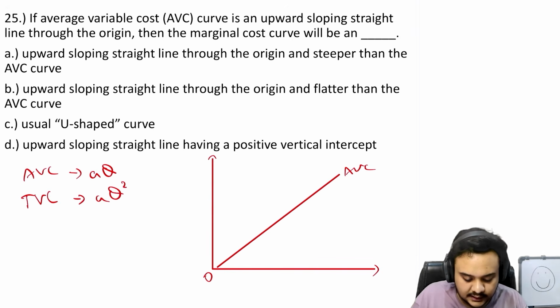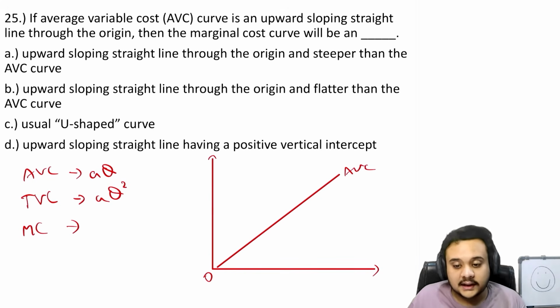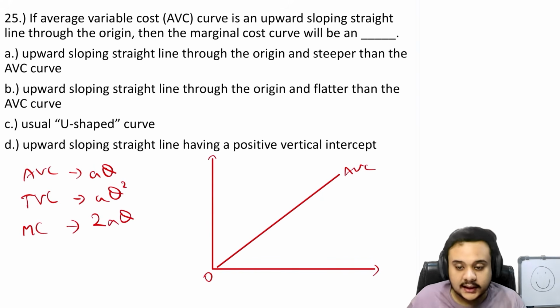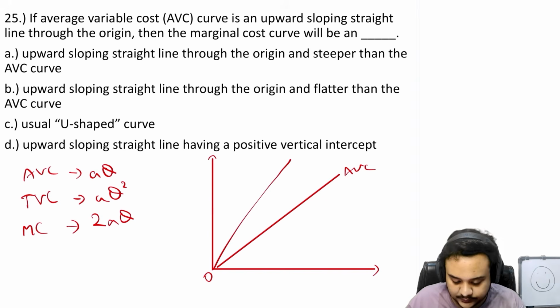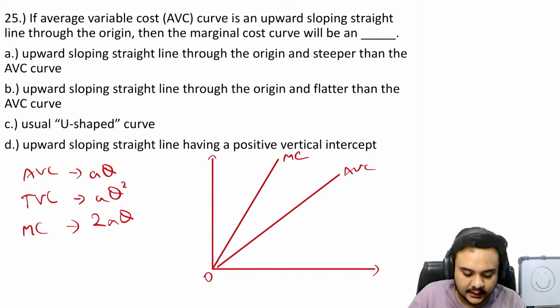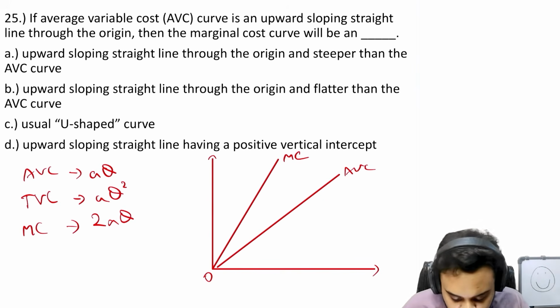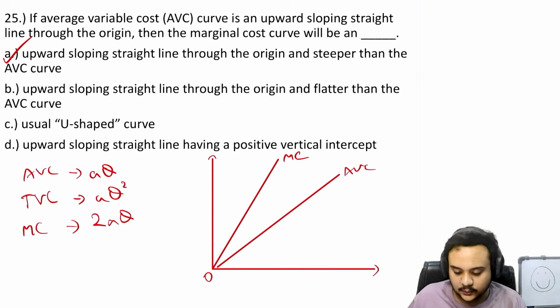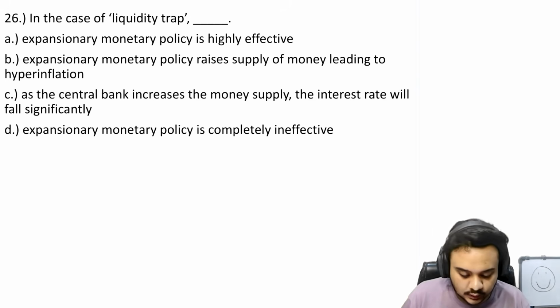And what about MC? If you have TVC, how do you find MC? You take the derivative, so you have 2AQ, right? So MC is going to be twice of AVC, and that is how you are going to get to know about the slope as well. It is twice as steep as the AVC. So that is what was to be done here, and you can see the upward sloping straight line through the origin, steeper than the AVC curve, right? So this is the correct option. Okay, so move on to the 26th question.